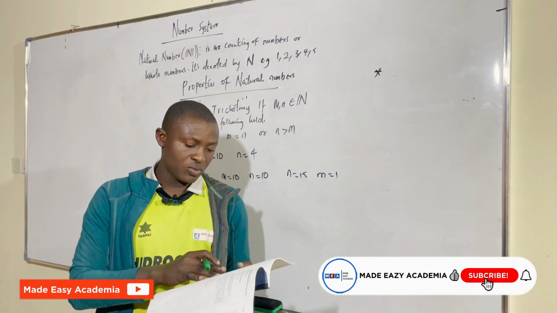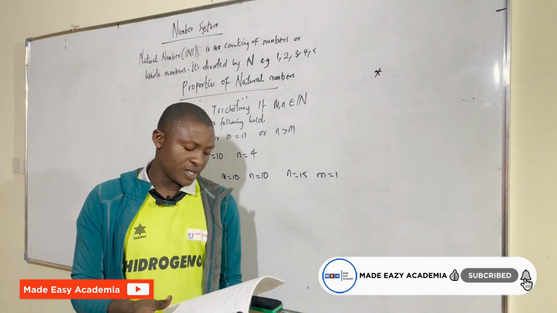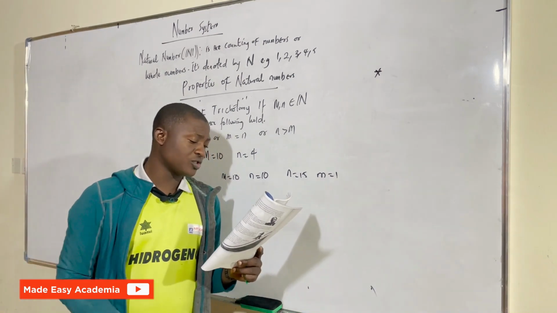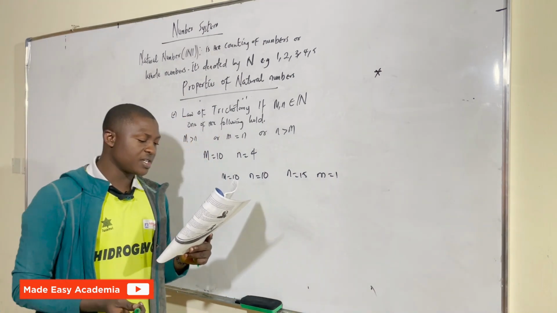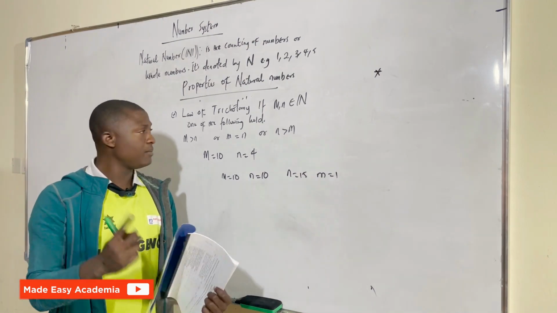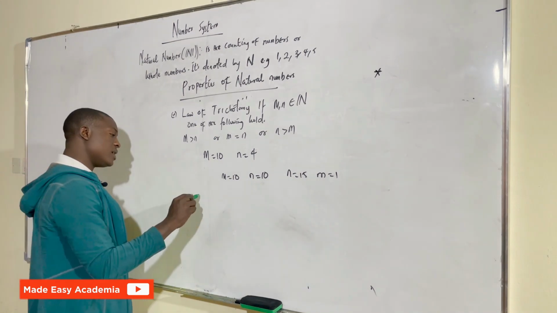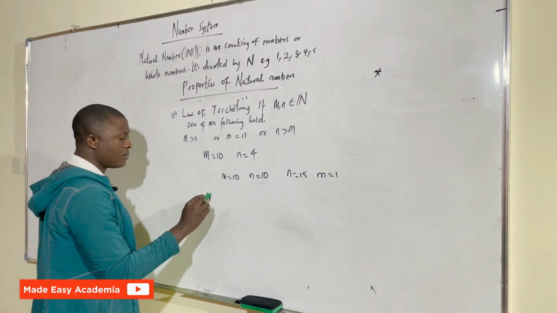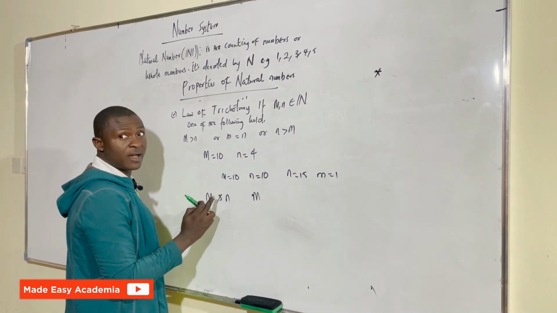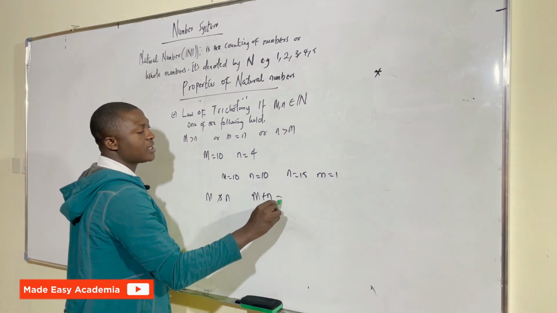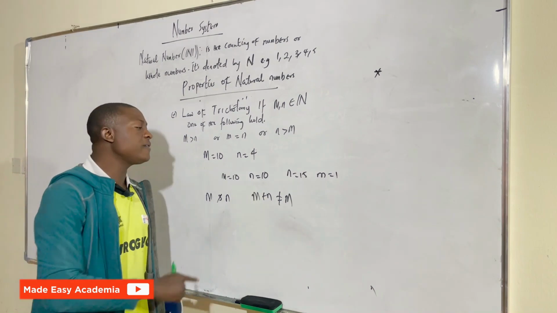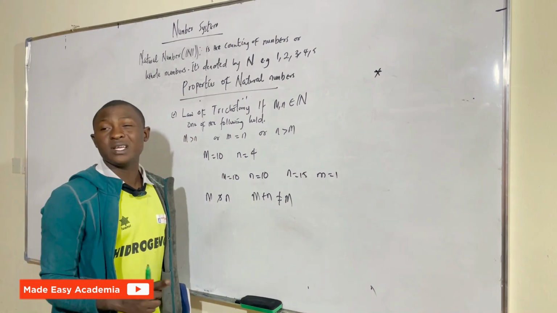So the last law we are going to discuss under natural numbers is what we call the cancellation law of addition and multiplication. When we have two natural numbers, let's say m and n, for example, m plus n can never be equal to m. Even if the values of m and n are the same, they can never be equal.